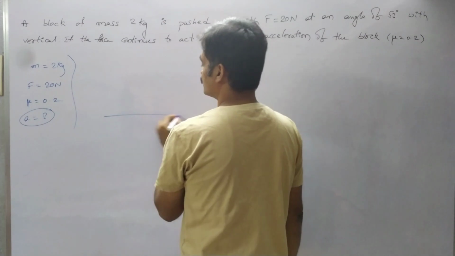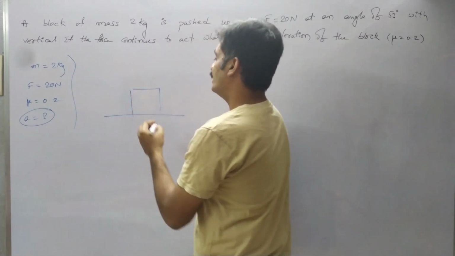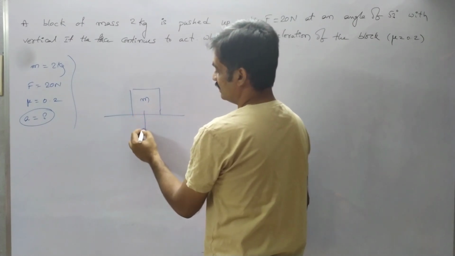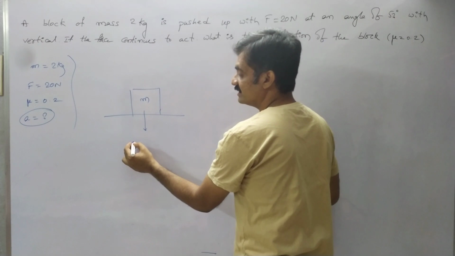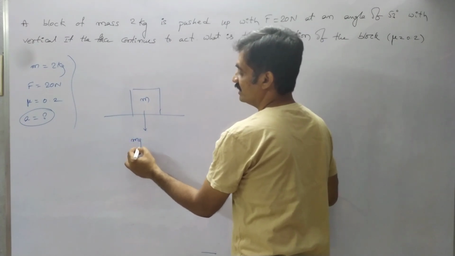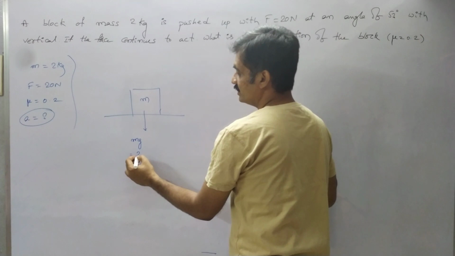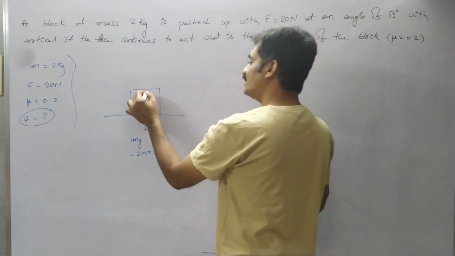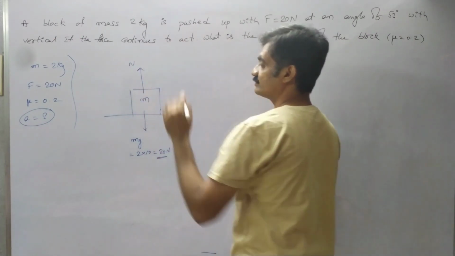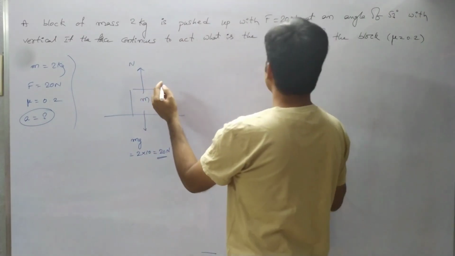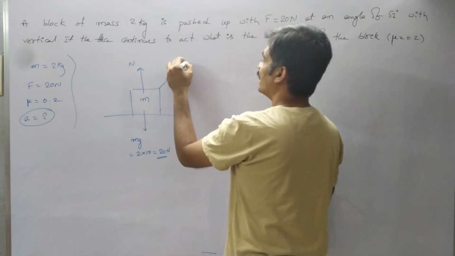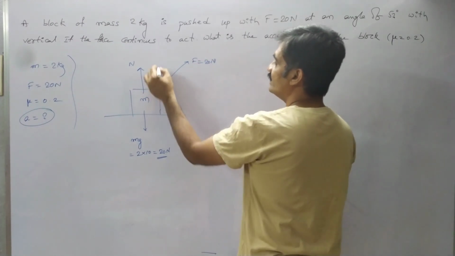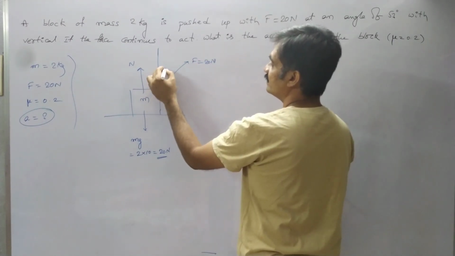So in order to find this, let us draw the FBD. Observe that the mass of 2 kg is placed on a horizontal surface, whereas weight acts in the downward direction, nothing but mg, where mg is 2 into 10, which is equal to 20 Newton. It is balanced by the normal reaction. So here the force acts on the block at an angle of 53 degrees with vertical.